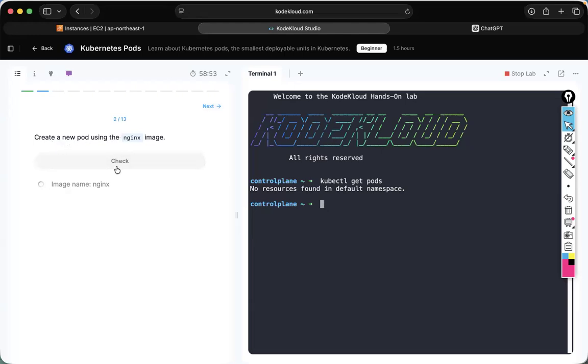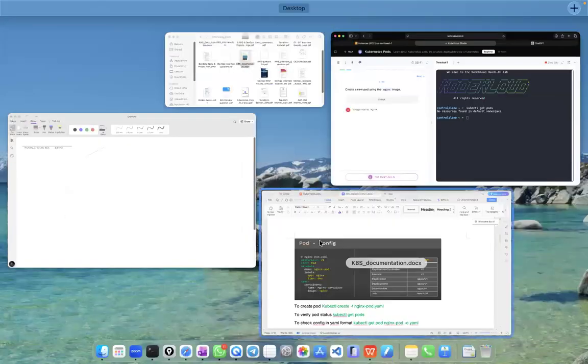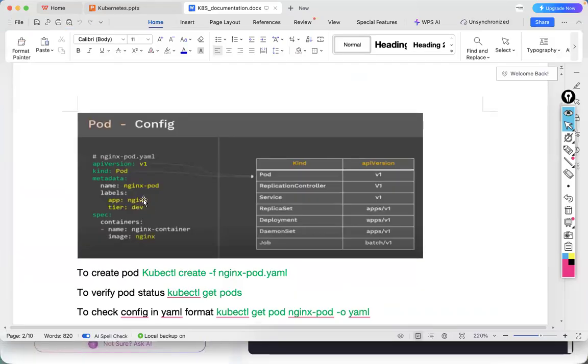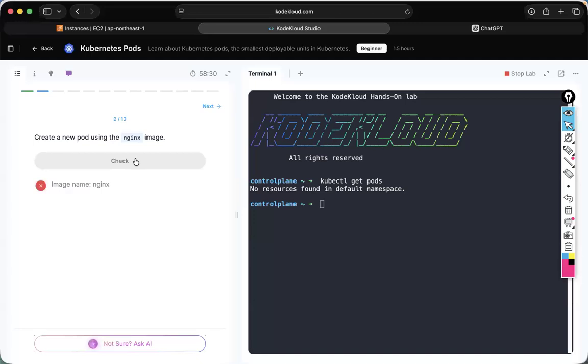Create a new pod using the nginx image. It is asking to directly create a new pod. You know, right? Just some time back we saw it, using the nginx image we created the pod. I have shown you the file. If you copy and paste the same code here, it will create the pod.